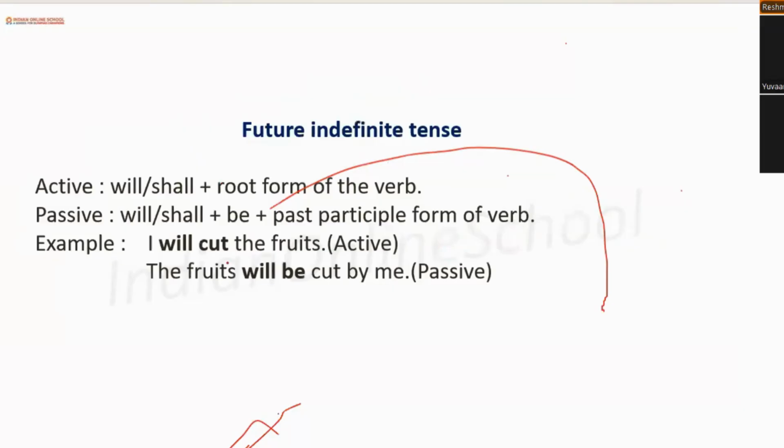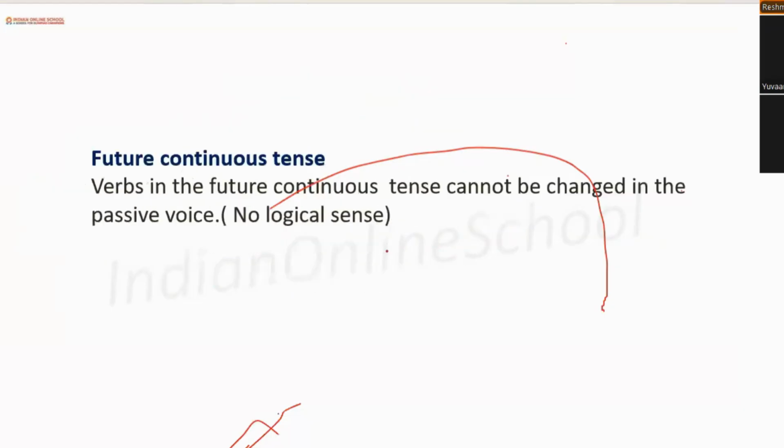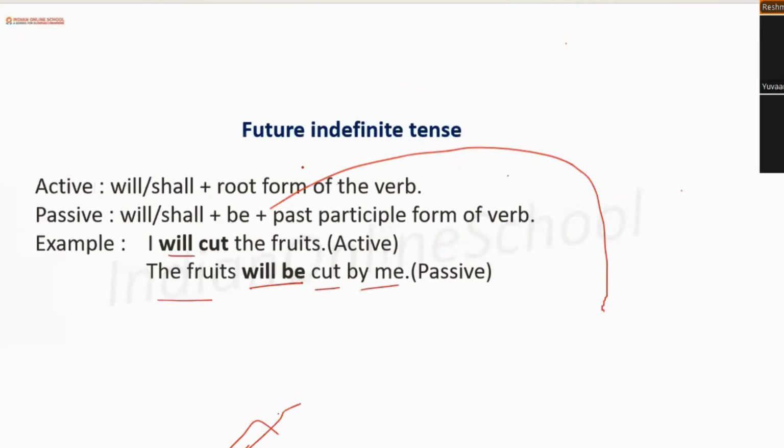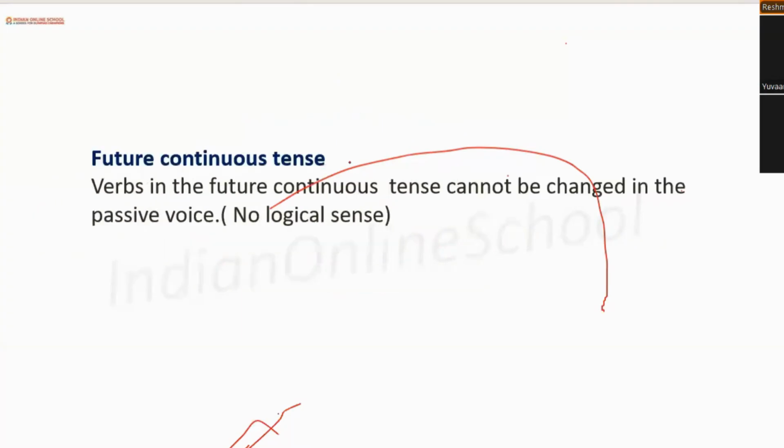Future indefinite, very easy. If there is a will or shall in the sentence, we understand that it is future indefinite tense. Then we will be adding will be, then the V3 form and then the rest of the rules. Ma'am, is future indefinite tense same as future simple? Yes. See, it is simple future if I say it in that word. And now we are covering future continuous tense, right?